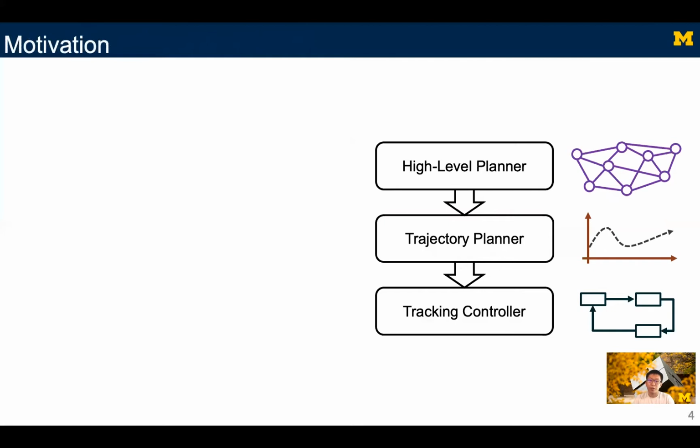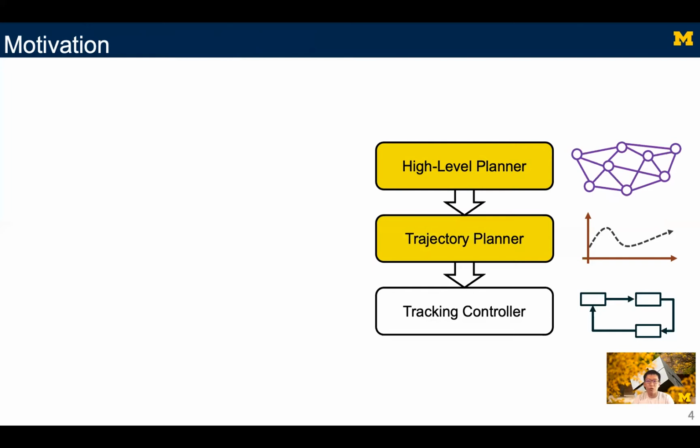However, this approach can sometimes create unsatisfactory behavior. The high-level planner has to be hand-tuned, which makes it hard to guarantee good performance across a wide variety of environments. The trajectory planner lacks an understanding of the global goal, causing it to sometimes make short-sighted decisions.